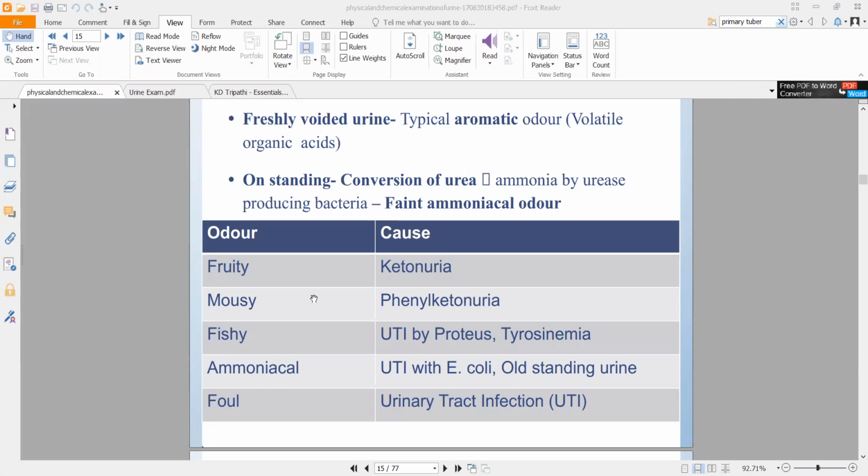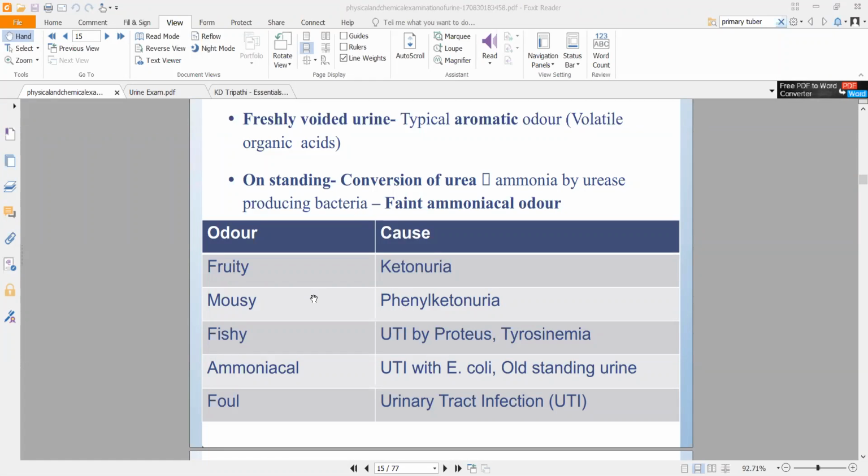Someone who has diabetic ketoacidosis will have a lot of ketones in their bodily secretions, not just in their urine, so their breath will also start smelling fruity. This is because of ketones present in your gastric fluids and your urine. So your urine will also become fruity. If someone has fruity urine, that generally indicates ketonuria.